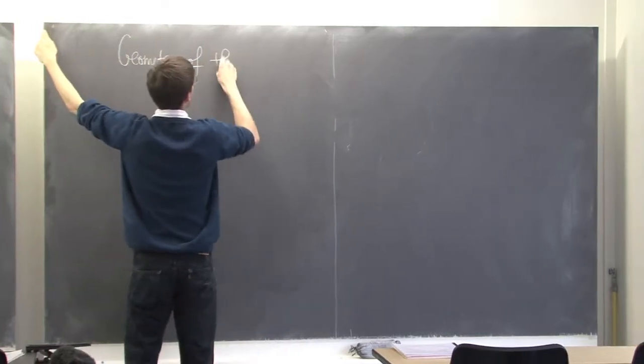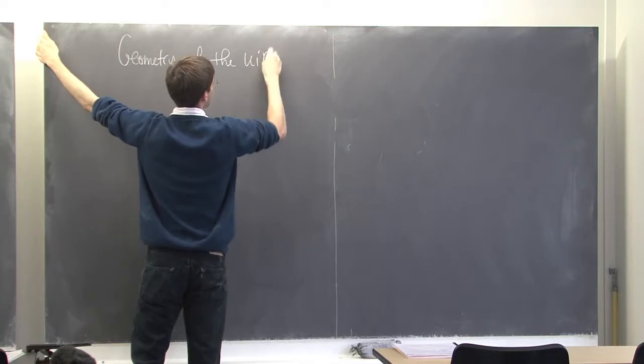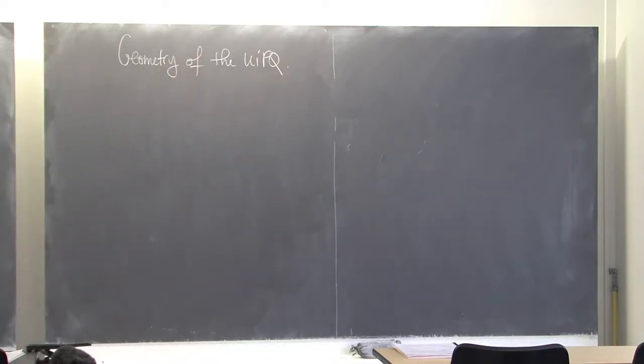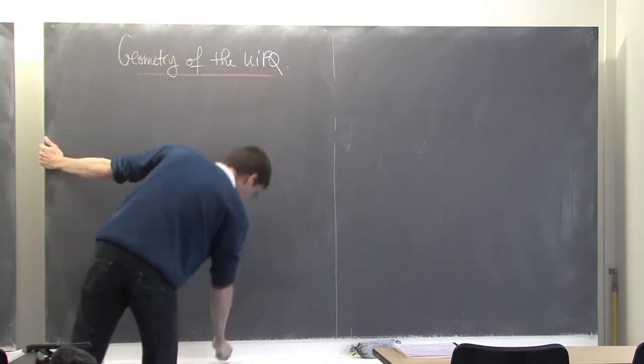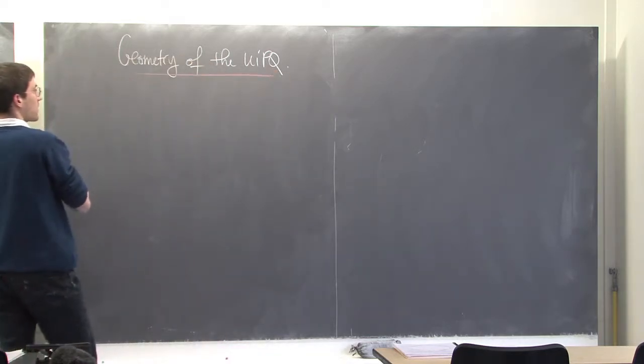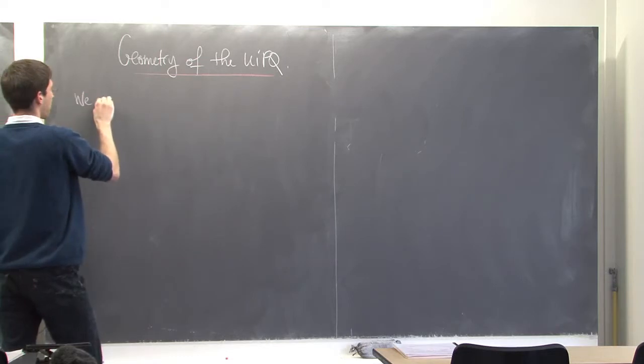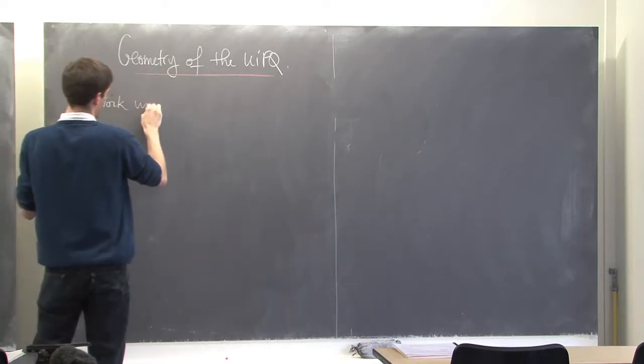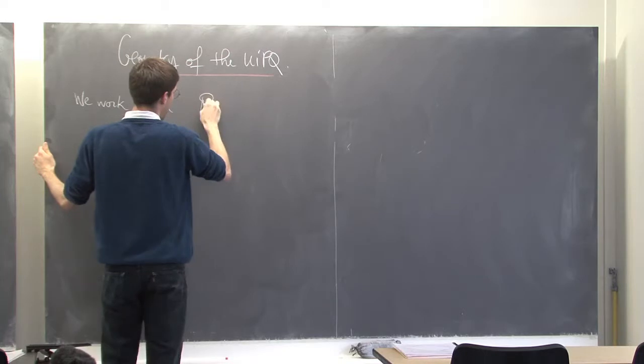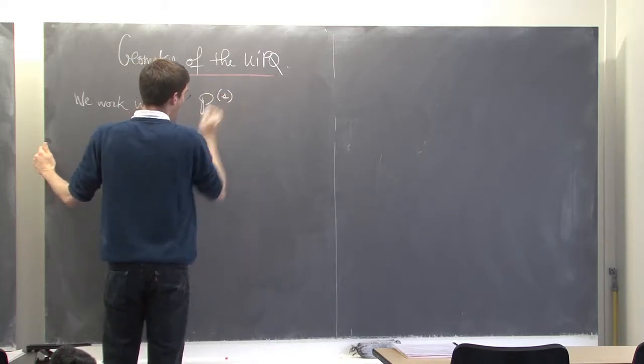Geometry of the UIPQ. For this chapter, we work under the measure that I denoted P1 infinity.